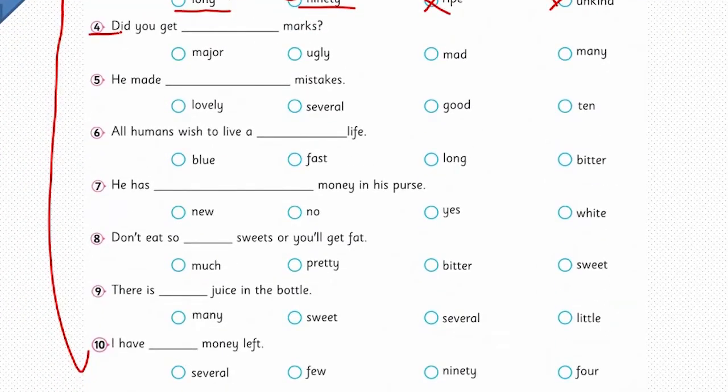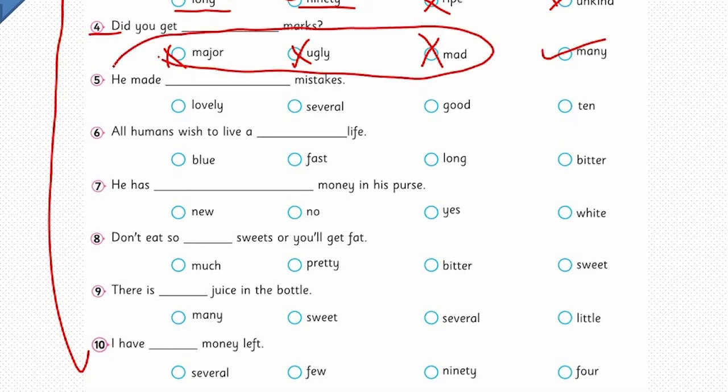The fourth one, did you get marks? Major marks, ugly marks, mad marks, many marks. Yes, many is the right option here because these three are quality here. Only the many is quantity here.